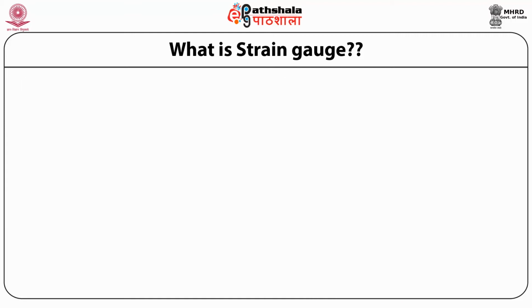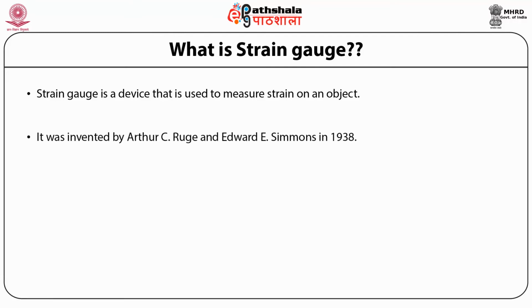So let's discuss what is a strain gauge. Strain gauge is a device that is used to measure strain on an object. It was invented by Arthur C. Roque and Edward E. Simons in 1938.